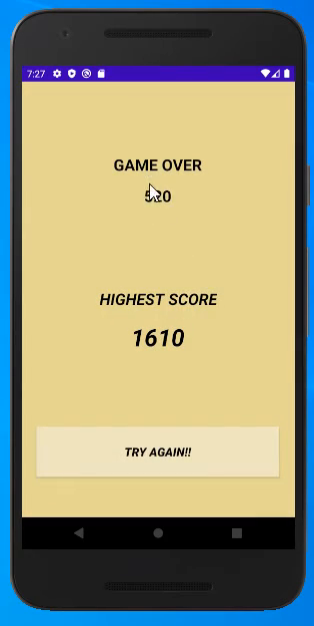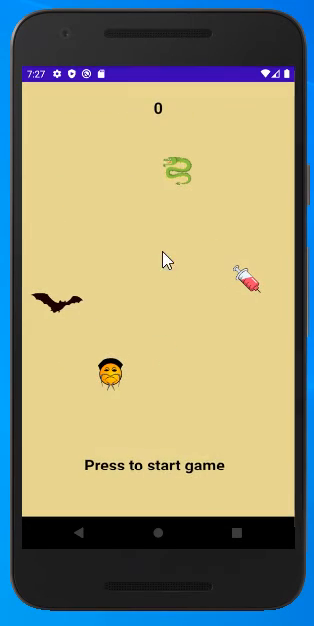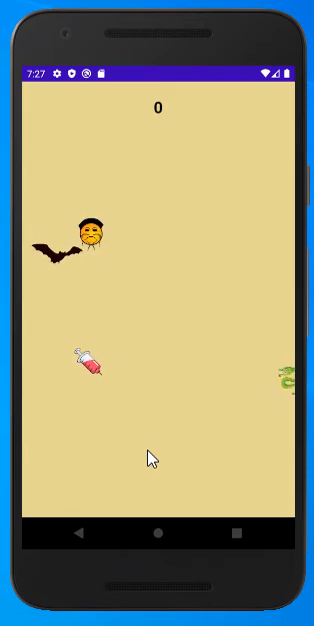Let's kill ourselves, and as you see, there is my current score, 520 points, and the highest score that I played previously, 1610 points. So I will try again and try to pass the highest score. When we hit the try again button on the final screen, the game forwards us, through a transition code, to this welcome page. And let's start again.